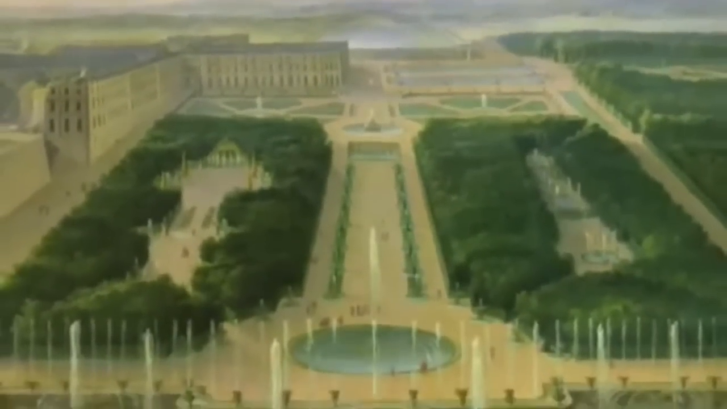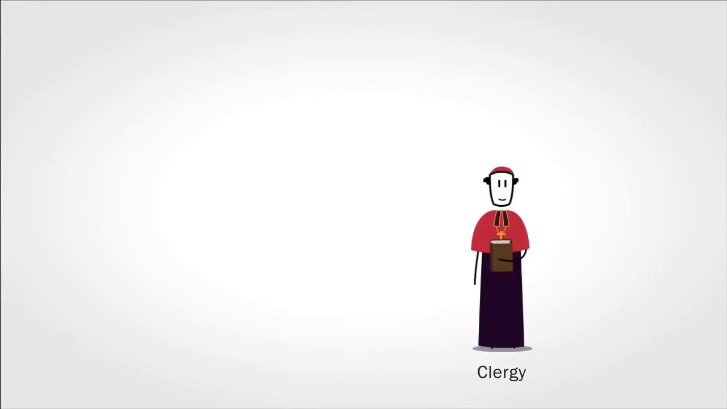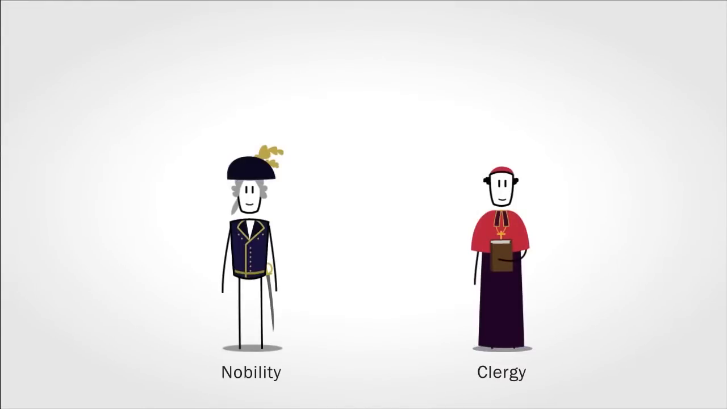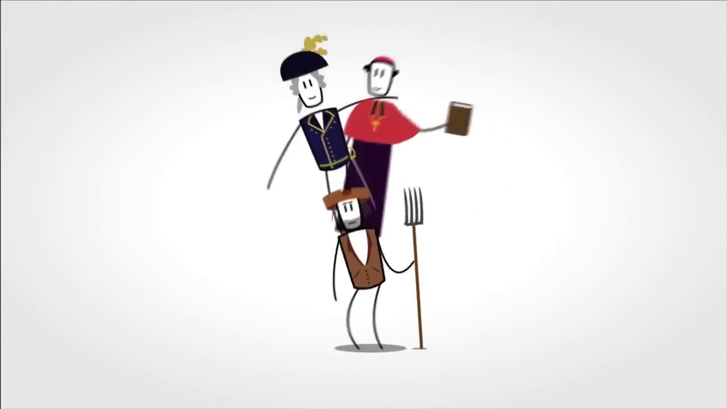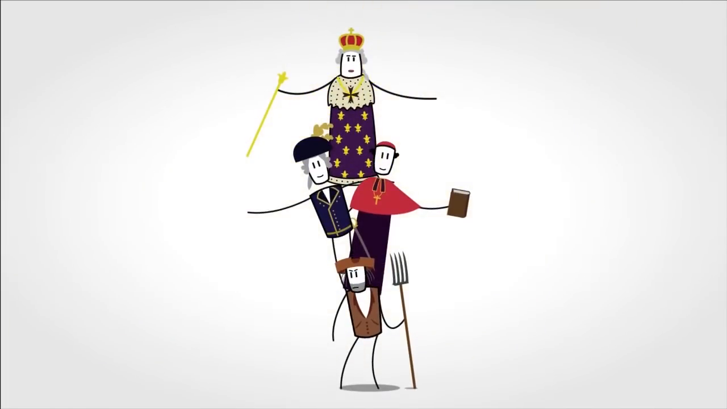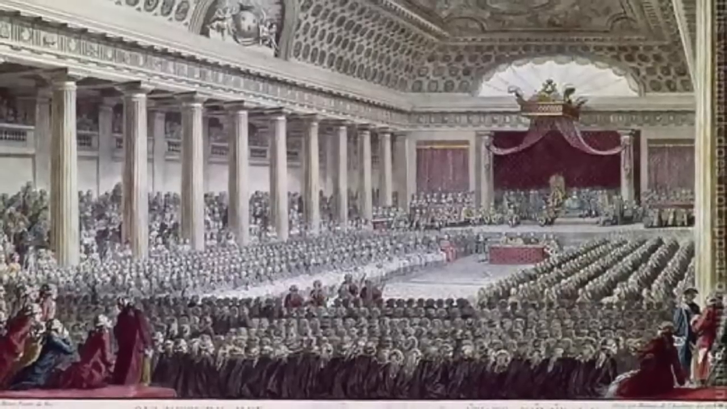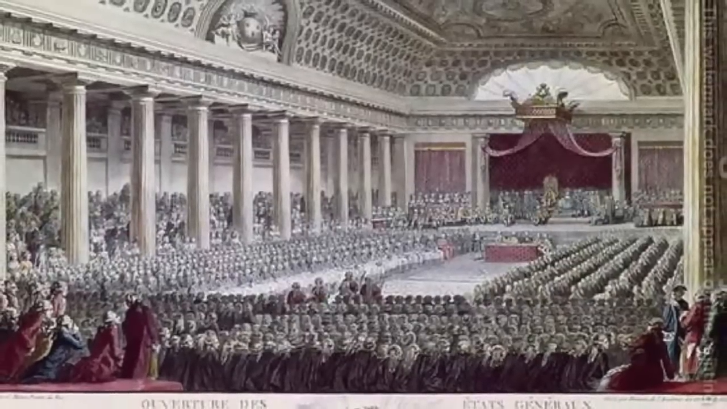The Estates General was made up of 3 classes. The First Estate was made up of the clergy, which was 1% of the population. The Second Estate was the nobility with 2% of the population, and the Third Estate was everyone else, which was 97% of the population. Of the Third Estate, there was the urban middle class, the bourgeoisie, and the peasants.